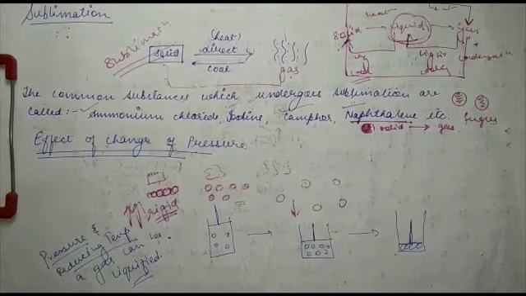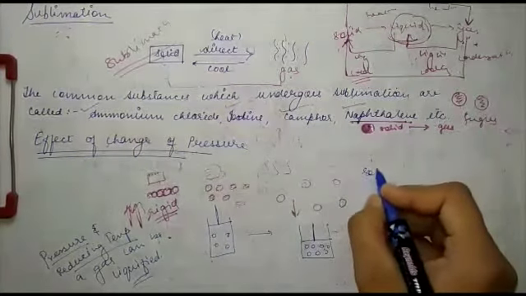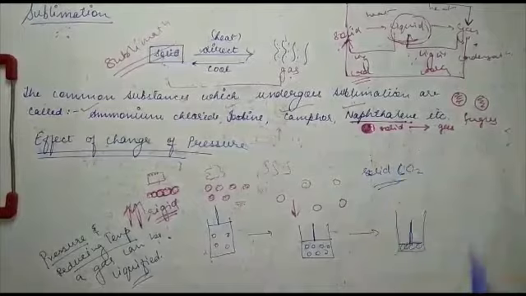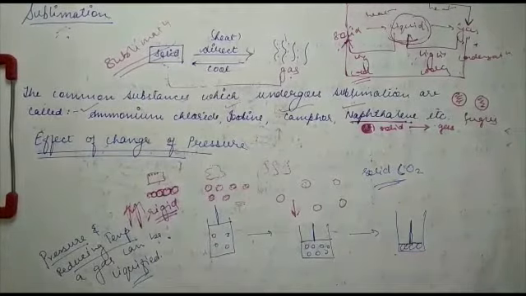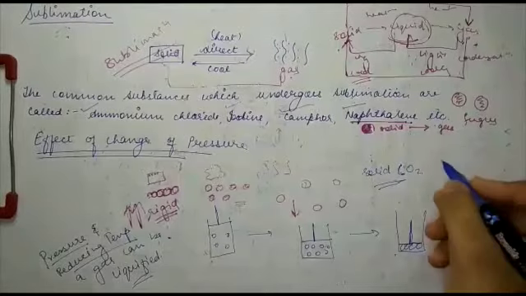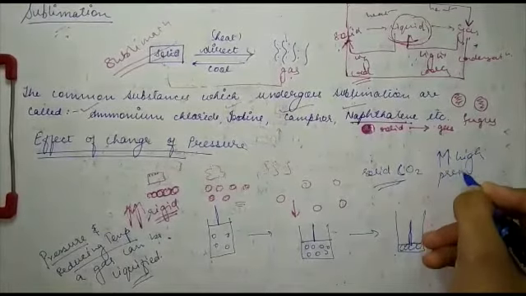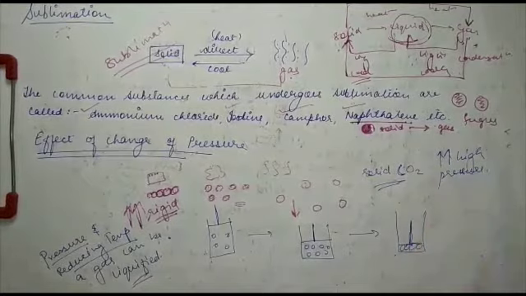Have you heard of solid carbon dioxide? If you have not, I'll tell you. What is solid carbon dioxide? This solid carbon dioxide is stored under very high pressure. Solid CO2 gets converted directly to the gaseous state on decrease of pressure to 1 atmosphere, without coming into the liquid state.